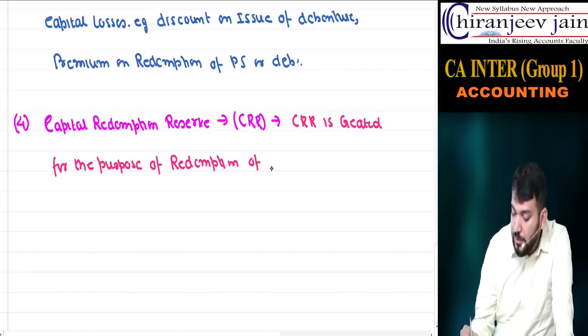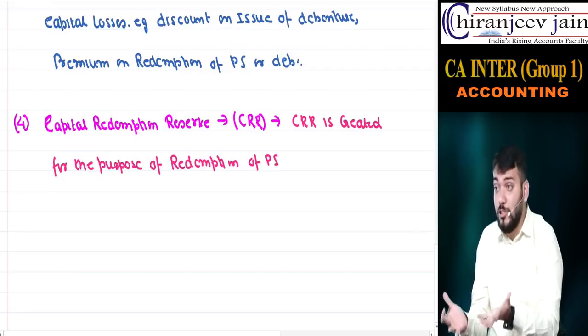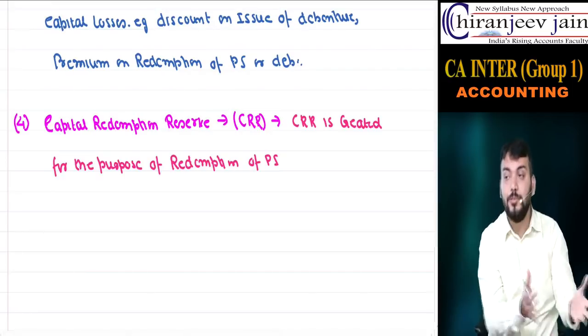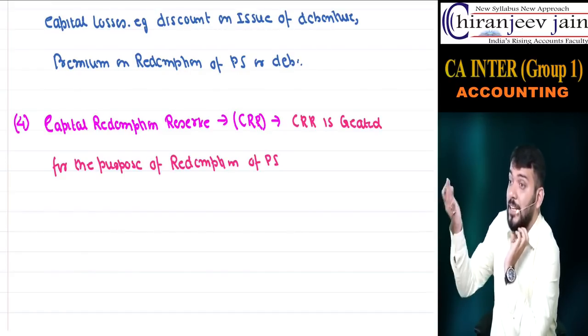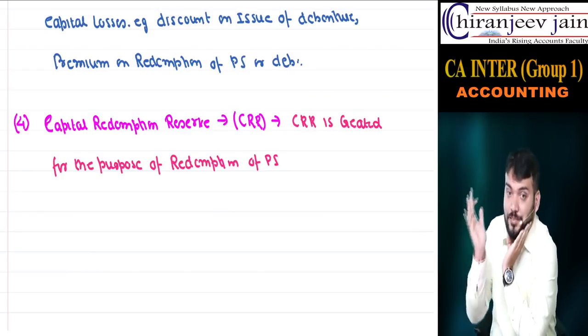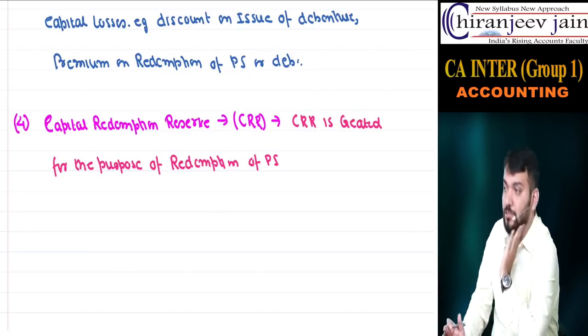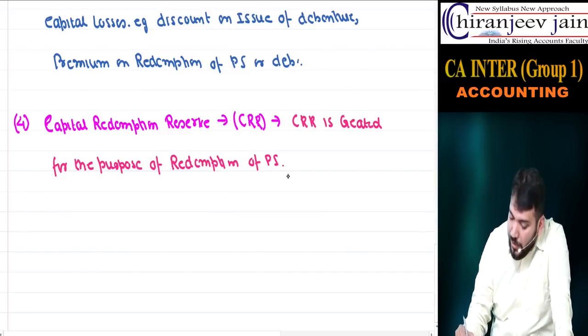Preference shares. Created, not used. First we create, then we use. There are two words. First we create, then we use. Understood? Create.